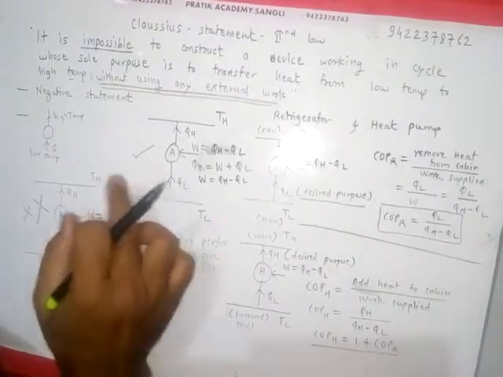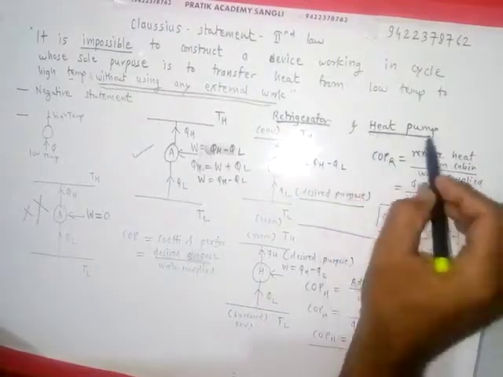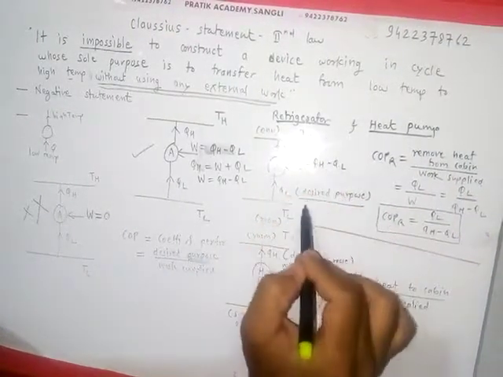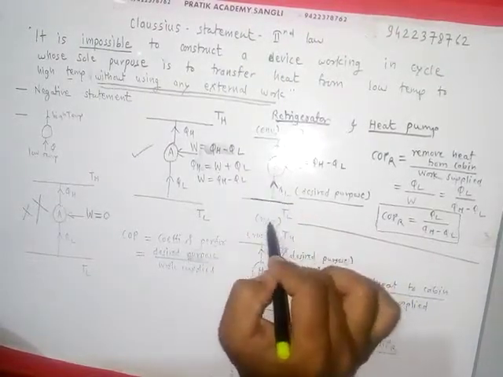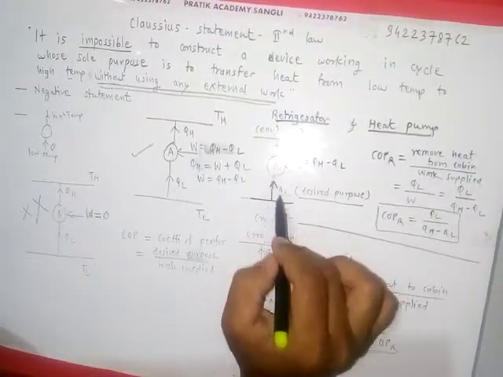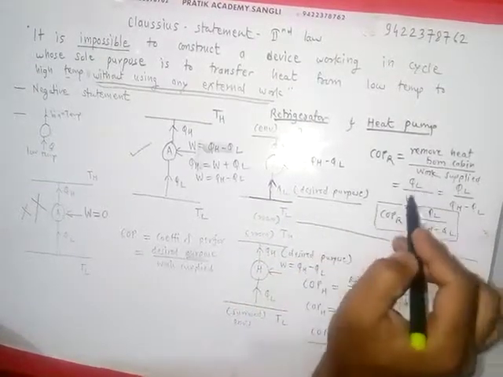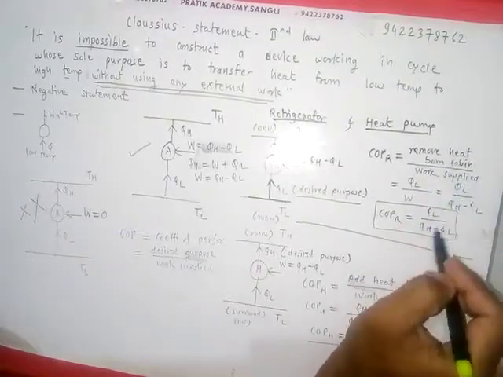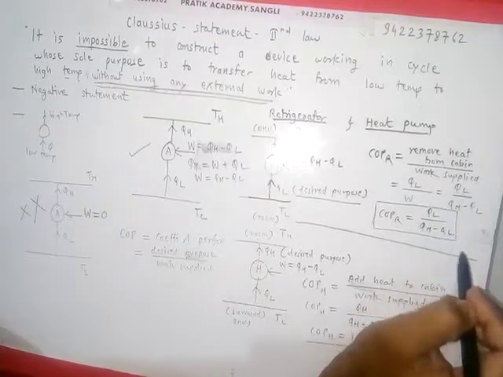Then depending upon purposes, there are two devices, refrigerator and heat pump. We call it a refrigerator when our desired purpose is to remove heat from our room. We are continuously removing heat to maintain low temperature. Then the COP formula is remove heat from cabin upon work supplied, and finally we get QL upon QH minus QL.